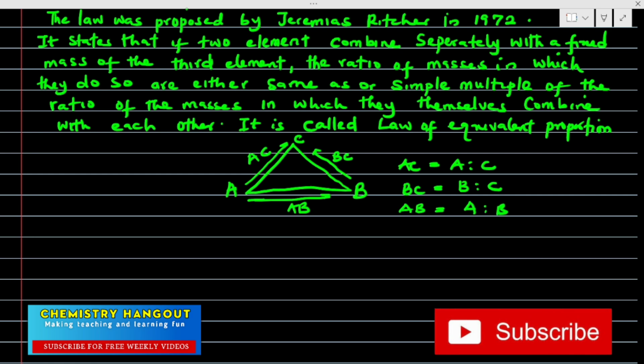Now look at what the law is saying. Let's take these two cases first. Your C is fixed now. A reacted with C to give us AC, B reacted with C to give us BC. So your C here is fixed. The law is now saying that if A and B, which is the third, will react, they must do so with the simple ratio of this A and this B, the same as the ratio of this A and this B. I don't know if you are getting that.